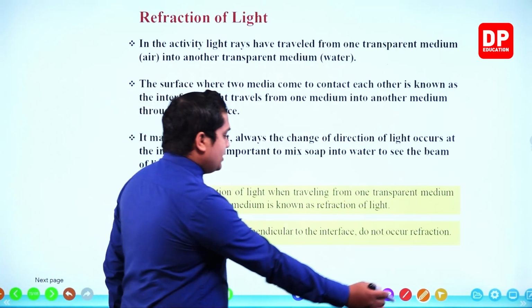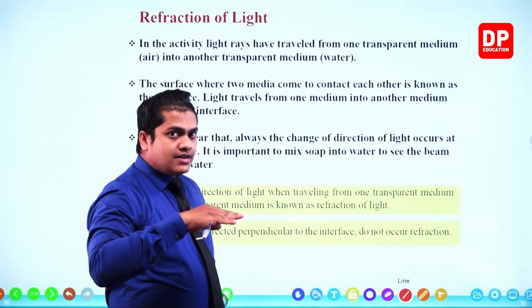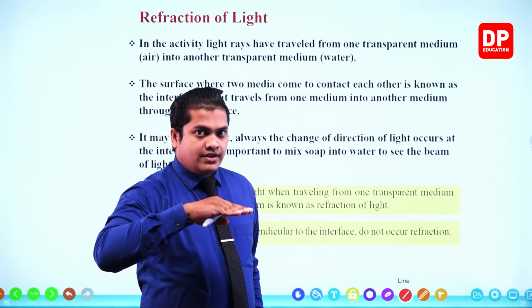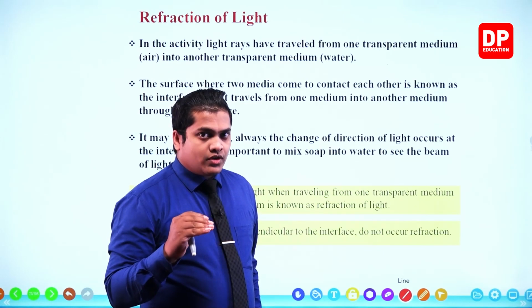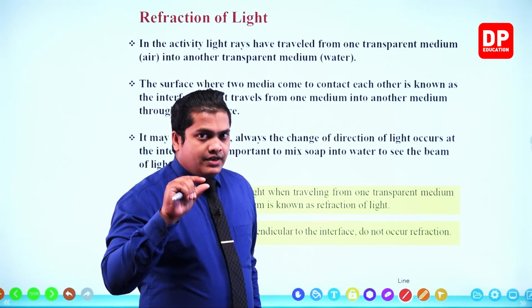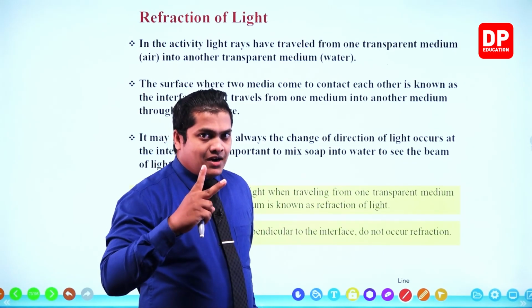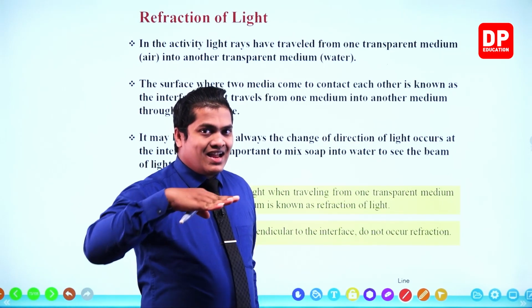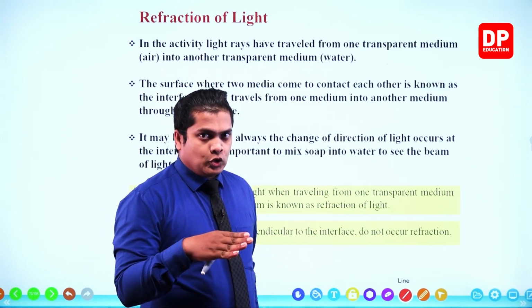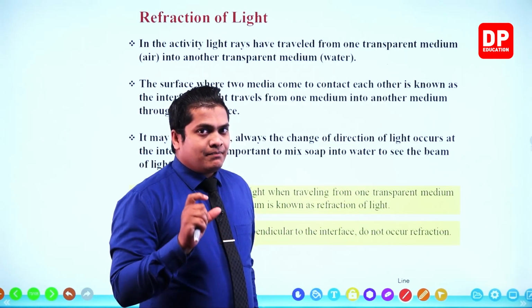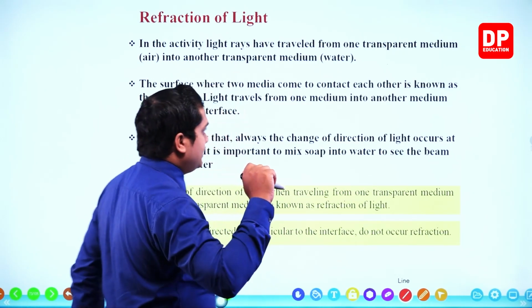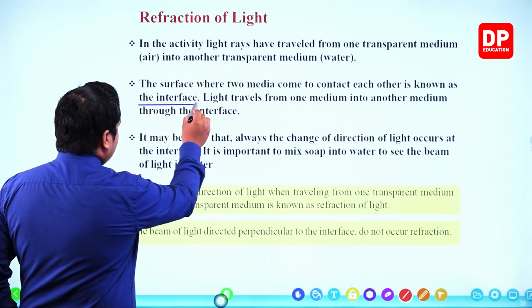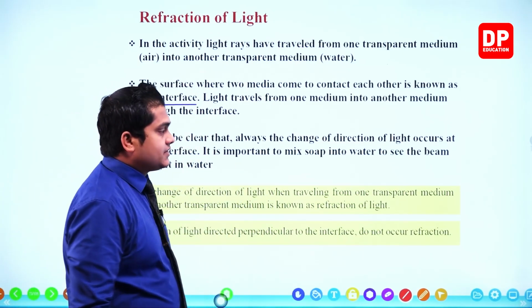So my dear children, the surface of the water is the point of contact of the two media, the air and the water. That particular region, that straight line, is referred to as the interface.